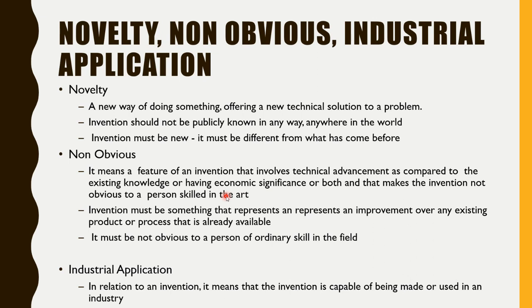Then when you are claiming that, the mechanic, or the person who has experience with the IC engine, would easily be able to say that yes, it is very obvious that for that angle only you will get maximum efficiency. So that will be against the obviousness, right? So you would not be able to claim non-obviousness, because the person who has the skill already knows the thing, right? So you would not be able to get this patent.